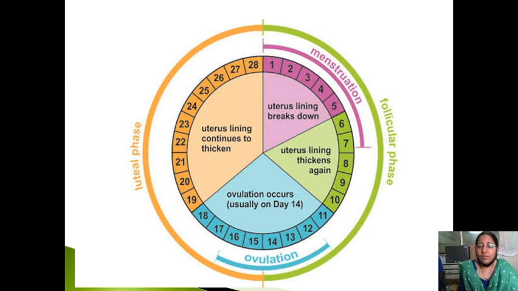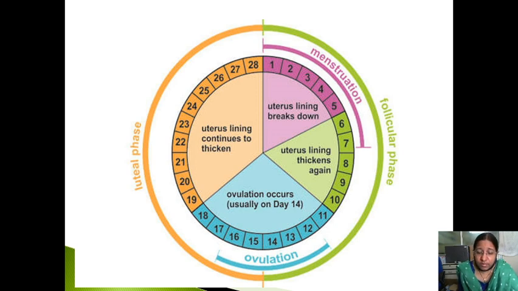Now, from the 6th day to the 13th day, we call this the pre-ovulatory phase, because it occurs before ovulation. What hormones are responsible? Here the most important are FSH and estrogen. After the secondary follicles, about 20 will grow, and of those only one will mature. This matured follicle is known as the Graafian follicle. When it is formed, the modest level of estrogen causes negative feedback on the anterior pituitary to stop the release of FSH.